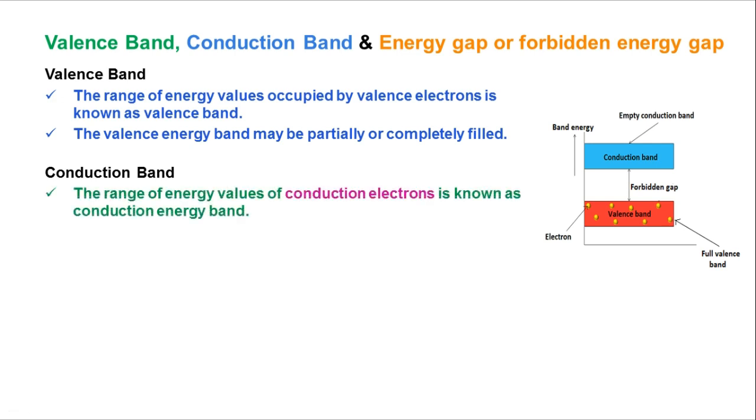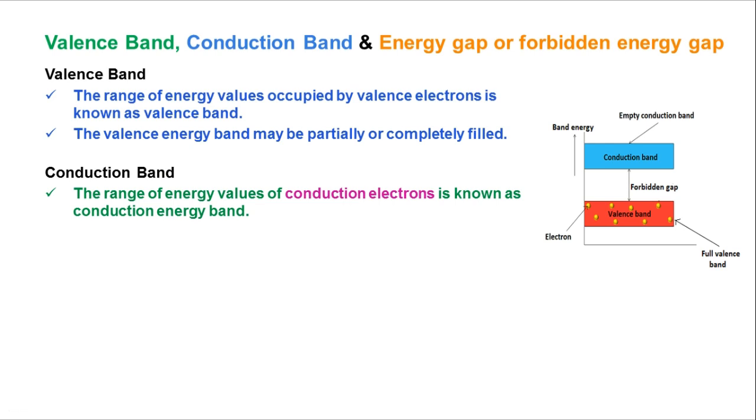What is the conduction band? The range of energy values, here also the same, the range of energy values which are occupied by the valency electrons in the valency band. But here it is the range of energy values of conduction electrons, known as the conduction energy band.